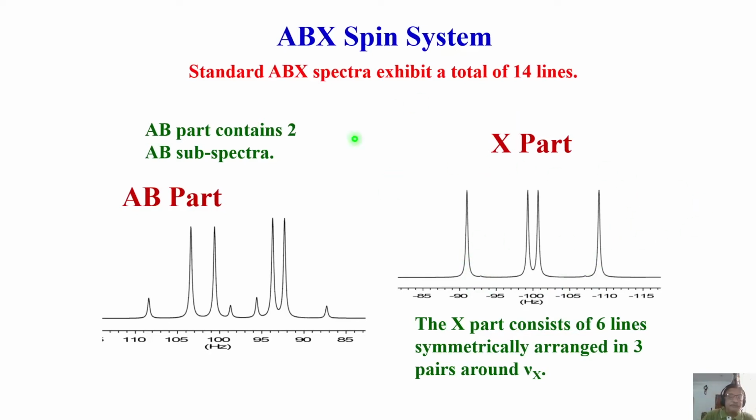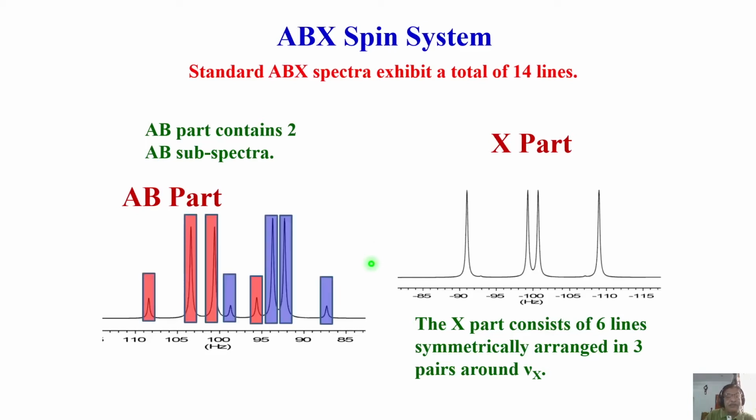That's fine. But the AB part is something where you get 2 AB subspectra. Here, can we identify 2 AB? Of course, I colored it. This is one AB part, this is another AB part. So now how to analyze the AB part is easy. We know that this is called subspectral analysis. You can do that and get the information.